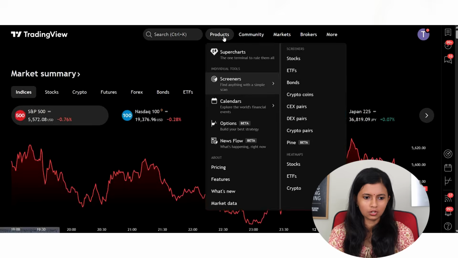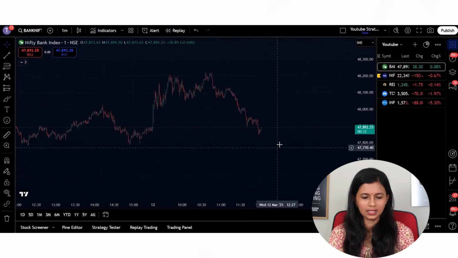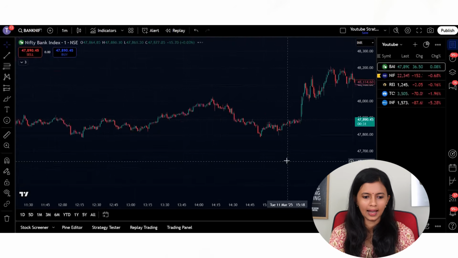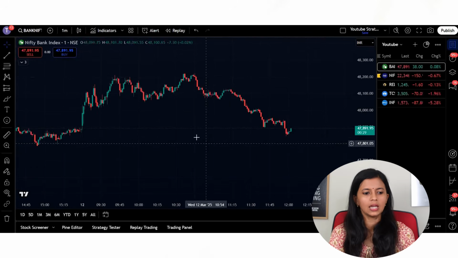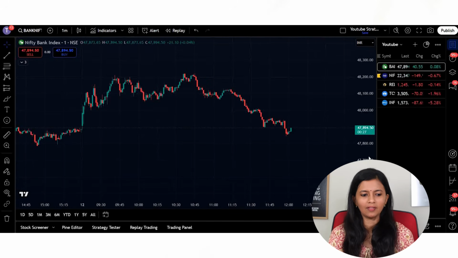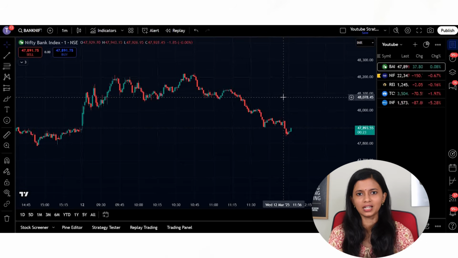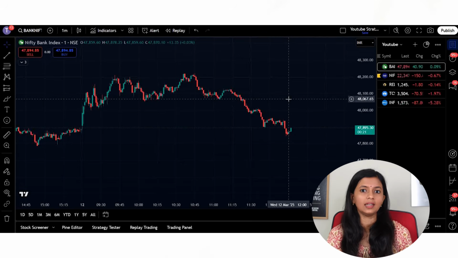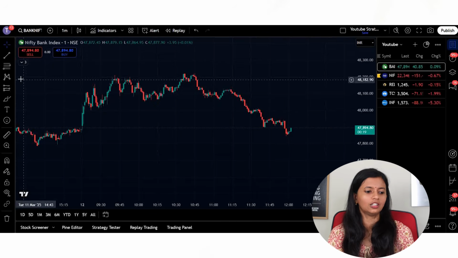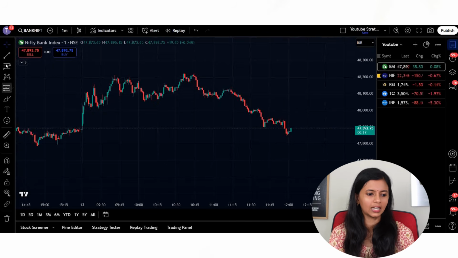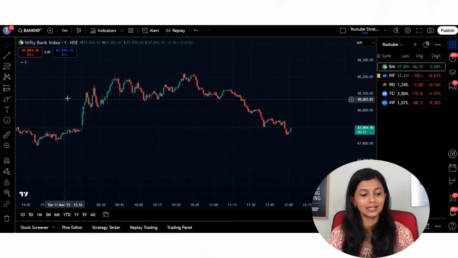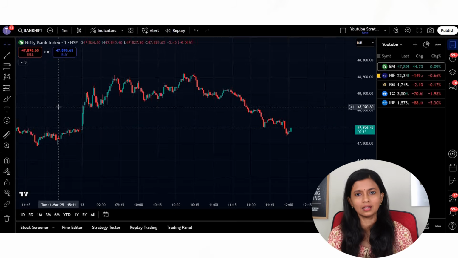So here if you just go to super charts, here you can see we can do the technical analysis using different tools. Here the indicators that are available are unique, and you will find different types of indicators which you can research on and see which can work better for you. The tools that are available for the technical analysis over here are excellent compared to any other trading platforms.